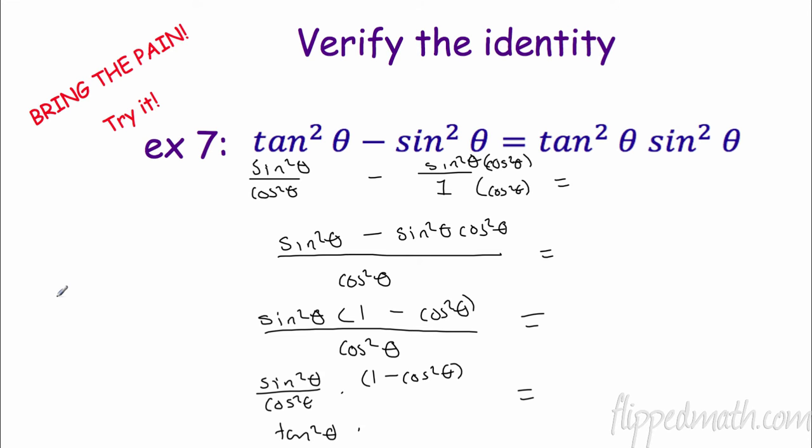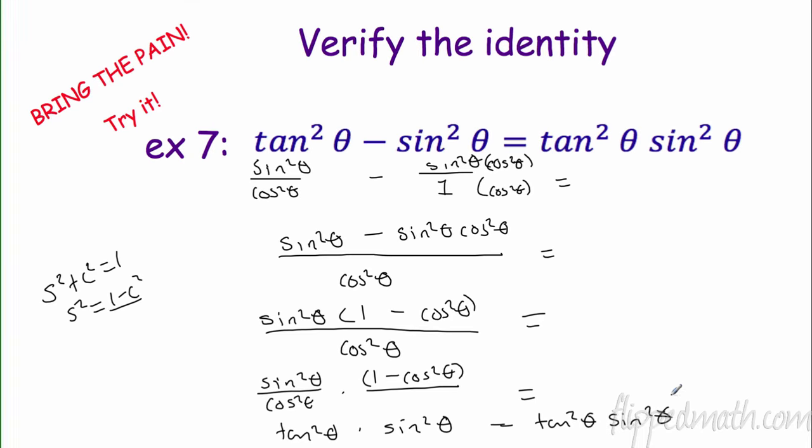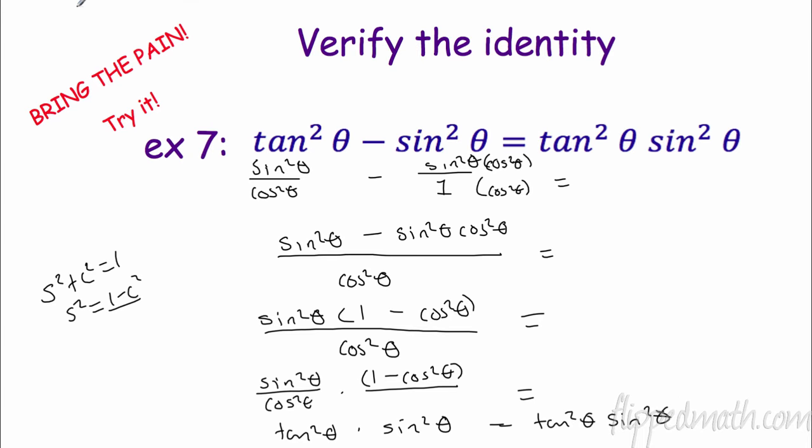Ooh, that's great. And what do I recall? Sine squared plus cosine squared equals 1. Sine squared equals 1 minus cosine squared. So 1 minus cosine squared right here, that's the same thing as sine squared. And boom, that is exactly what we wanted. Yay, us. Verified.